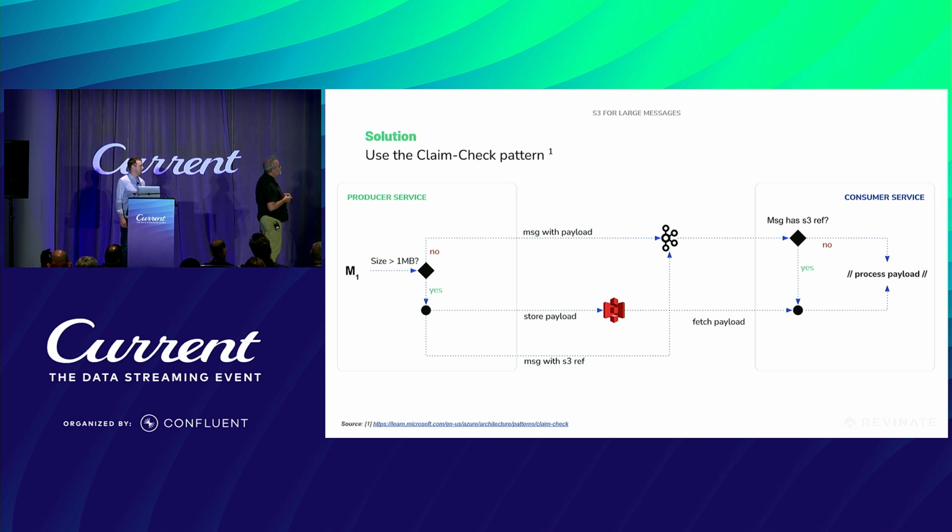Over on the right side of the screen, the consumer now is going to receive the message and check to see if it has the S3 reference. If it doesn't have an S3 reference, the payload is in that Kafka message, he can process it. Otherwise, he has to go out to S3 and fetch that payload before he can do the processing.